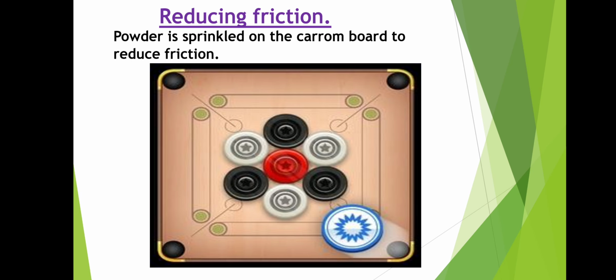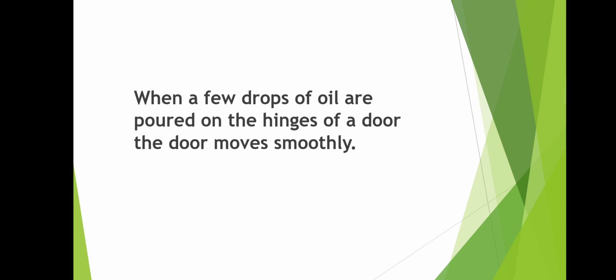Next, reducing friction. In some cases, the friction can be reduced. We already know that powder is sprinkled on the carom board to reduce friction. We have all played carom. We use powder on the carom board to reduce friction. Next, when a few drops of oil are poured on the hinges of a door, the door moves smoothly. We use some oil or grease on the hinges of a door, so the door moves smoothly.